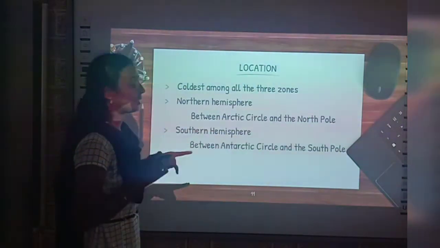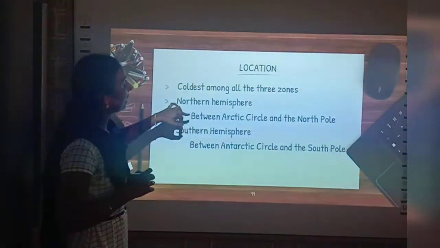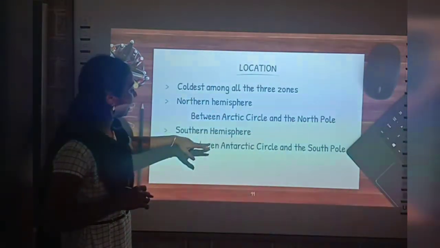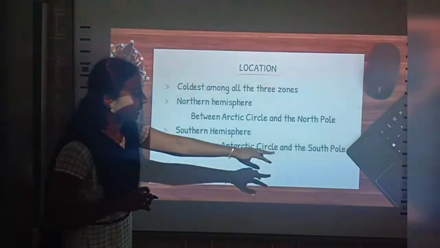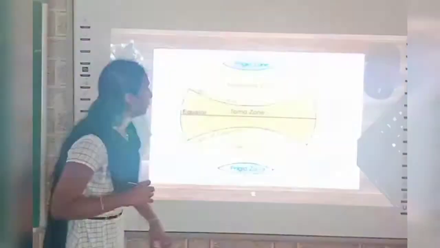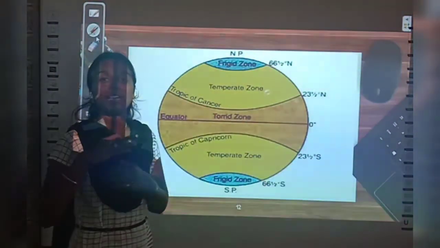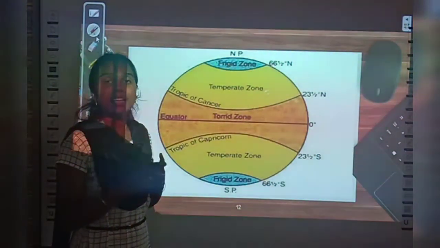Where is it located? In the northern hemisphere, it is between the Arctic Circle and the North Pole, and in the southern hemisphere, it is between the Antarctic Circle and the South Pole. This picture shows you the location of the frigid zone. Where is it located? Between the Antarctic.